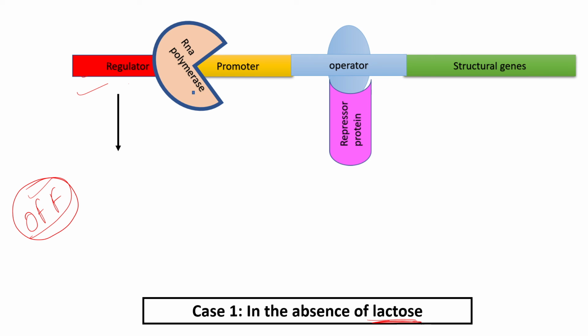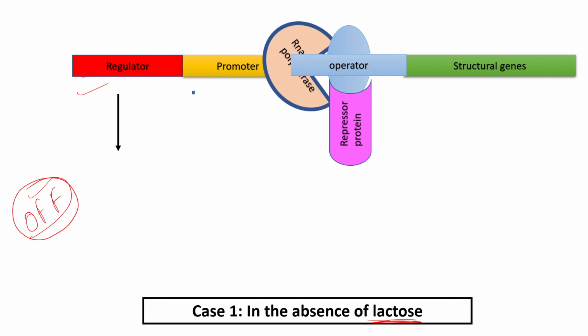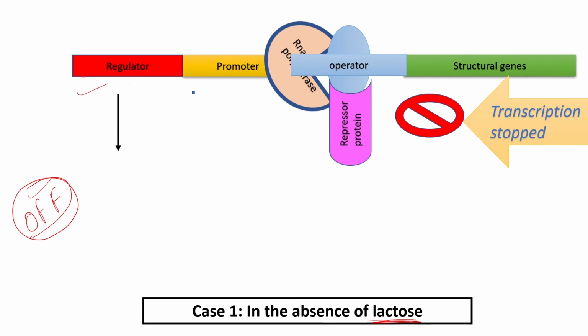Now when the RNA polymerase starts to move from the promoter region, it will get obstructed in the operator region and will not be able to move further. Ultimately the process of transcription is stopped and the operon is in off condition. So this happens in the absence of lactose.